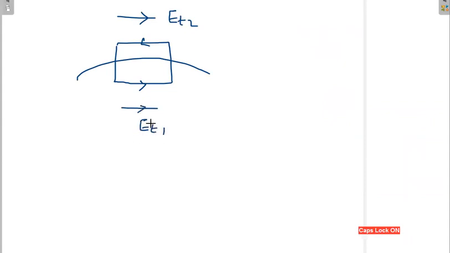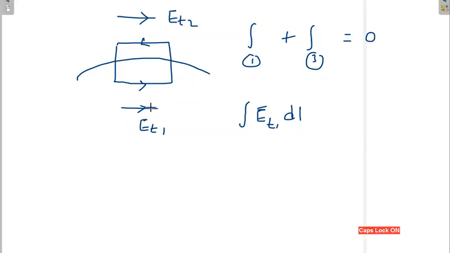Now I have to compute the first integral, and the third integral, which is equal to 0. In the first integral, my tangential component and my direction are the same, so I am putting just ET1 dl, because both my direction and the electric field direction are the same. But in the third integral, my direction and electric field direction are opposite, so I have to put minus integral ET2 dl is equal to 0.